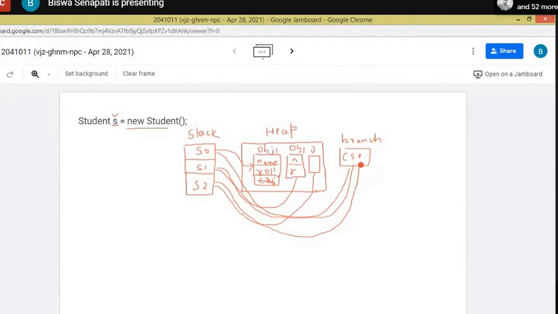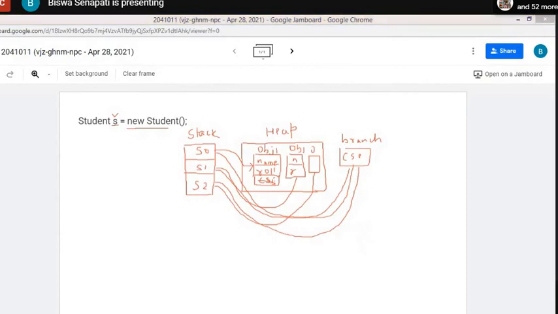It is not an issue. So this variable branch, we can modify to static so that a single memory is allocated. Since this is for all objects, it is a special variable called a static variable, that is a class variable. So this is for the entire class.